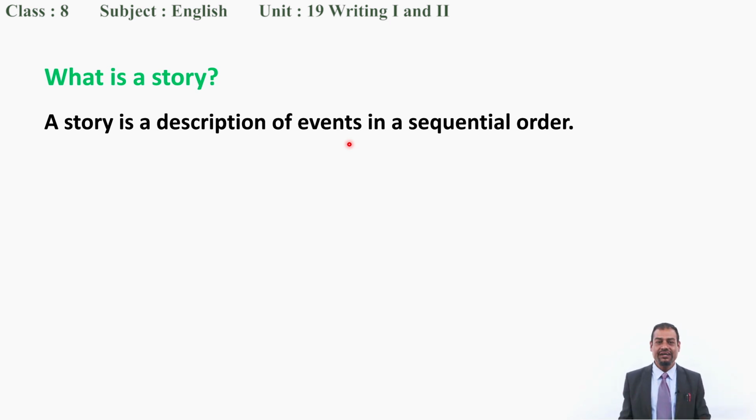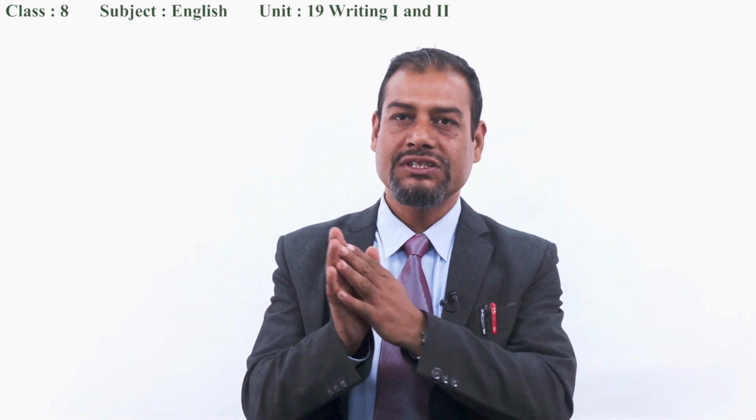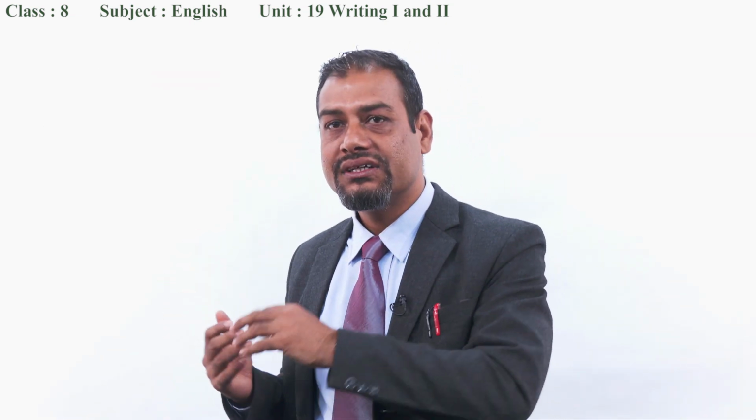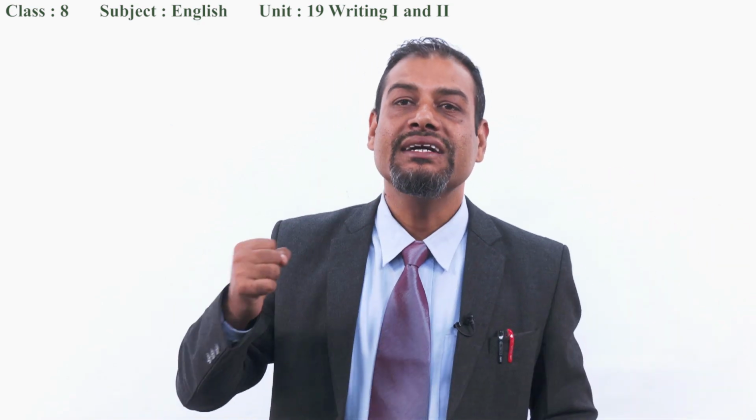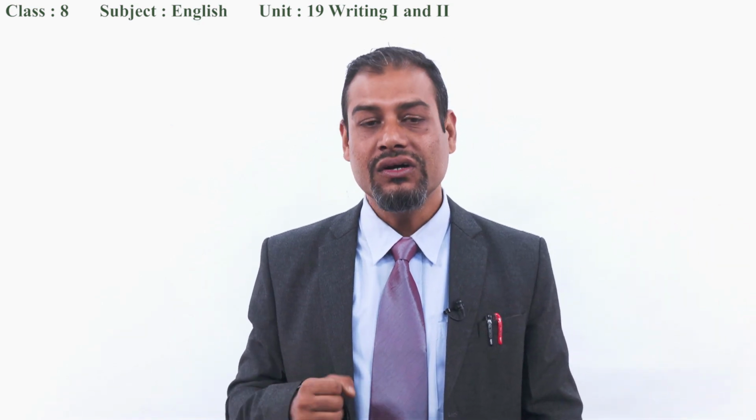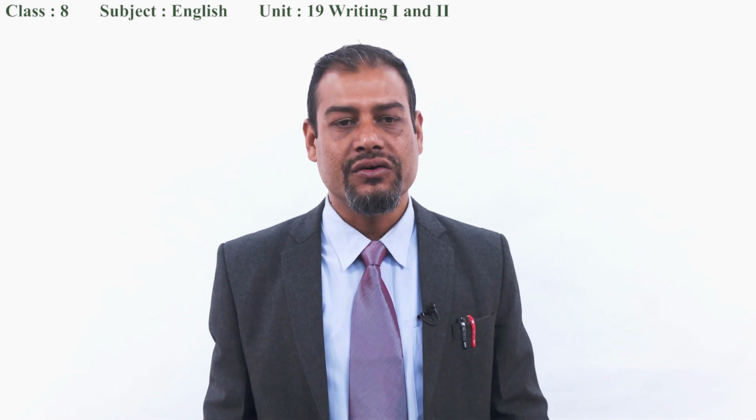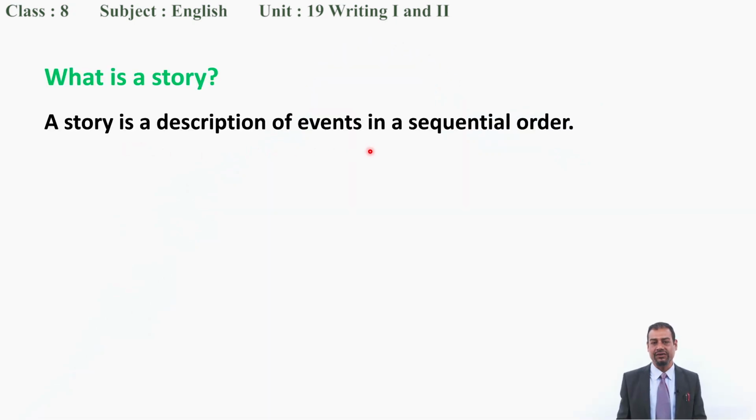Here you can find many events, and we have to write those events in a proper order. Proper order means what happens first, then what happens, otherwise that story won't be clear to understand. So simply, a story is a description of events in a sequential order, proper order. What happens, then what happens, then what happens, you can understand as a plot.